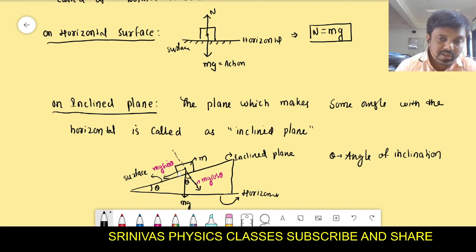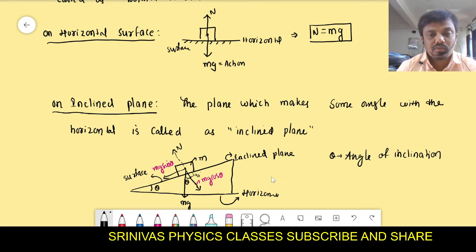Remember, once again I will tell. This mg is divided into two parts. One is mg cos theta and the other is mg sin theta. Mg cos theta is perpendicular to the inclined plane. You see this is the 90 degree. And that mg cos theta is the force on the inclined plane. That is action. In reaction, it will be like this.